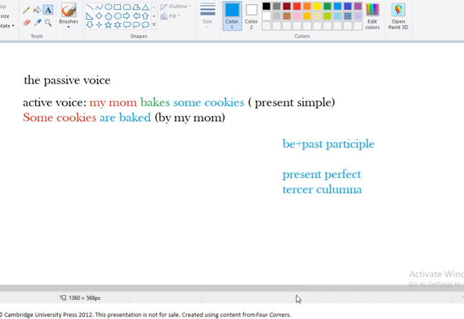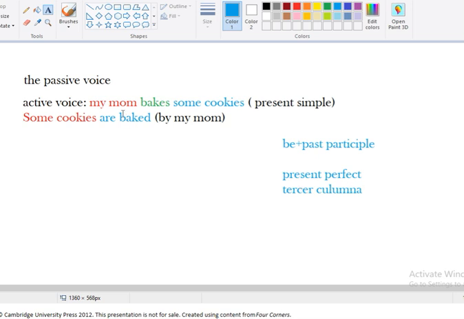In the passive voice we have to invert the active voice, and then the doer of the action becomes passive. Some cookies are baked is the answer to make it passive voice. And then by my mom is completely optional, so it's not required anymore. Some cookies are baked, so some cookies is like it were my subject. Okay guys, it's important to use the verb to be in the tense that we are expressing, simple present, and the past participle, la tercera columna que viene en el listado de los verbos. Don't forget that. That's very important. And always subject-verb agreement.